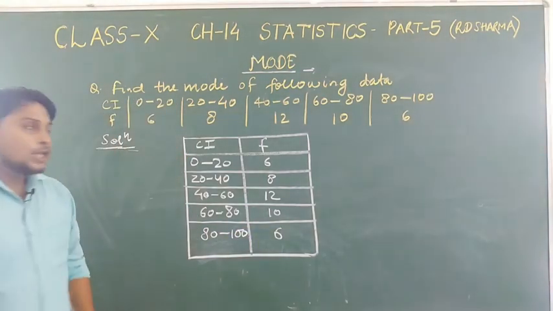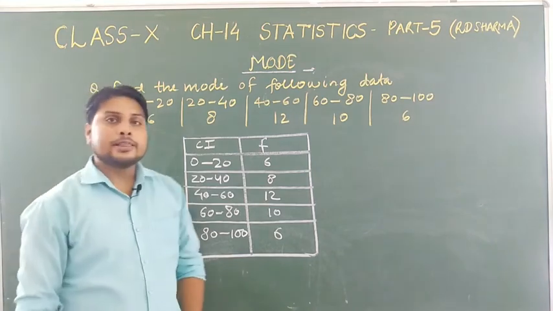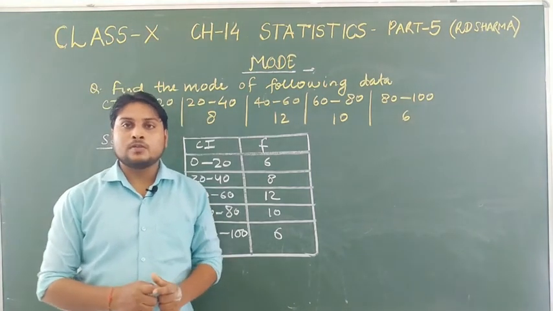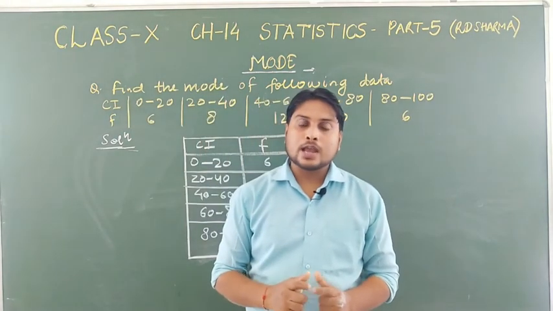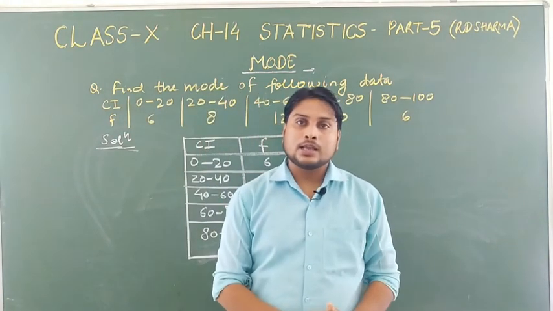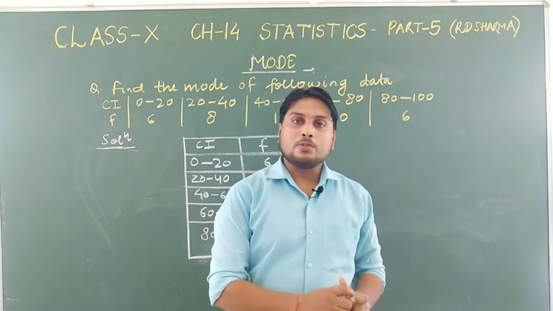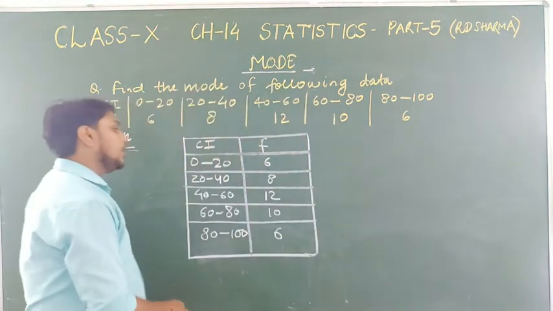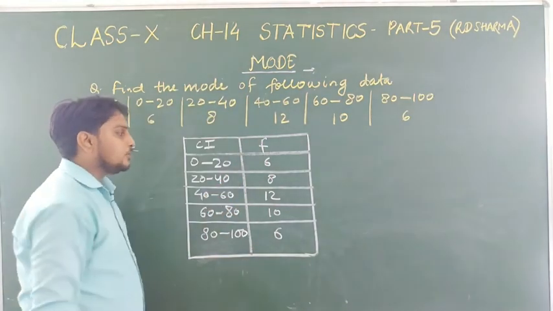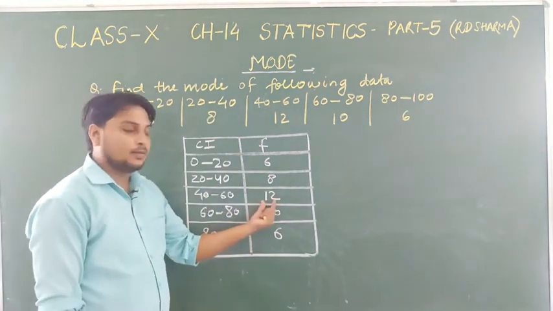Okay students, so I have told you that firstly you will observe which one is your modal class. After deciding the modal class, we can write the formula and all the values of the notations. Here you can see the maximum frequency is 12.